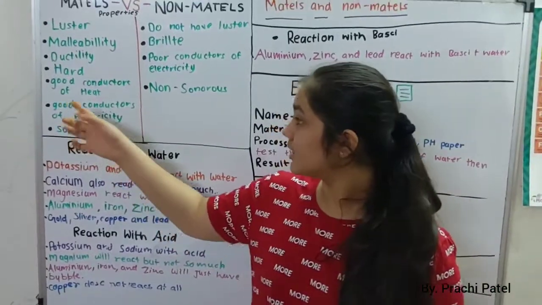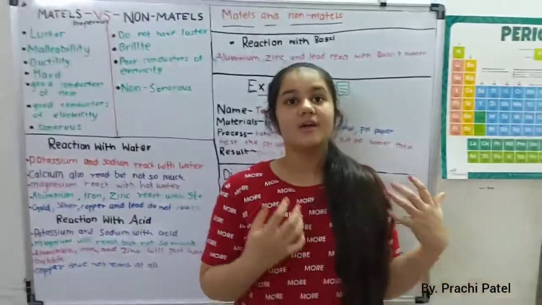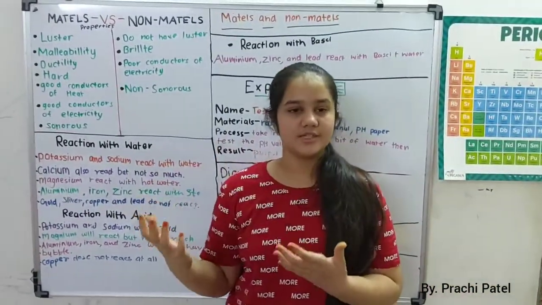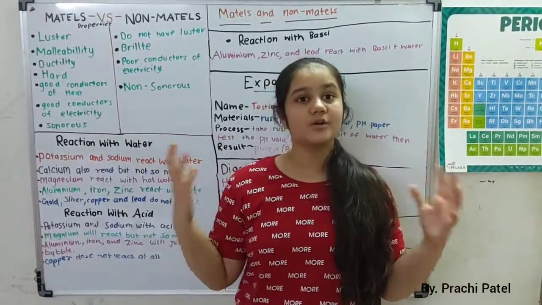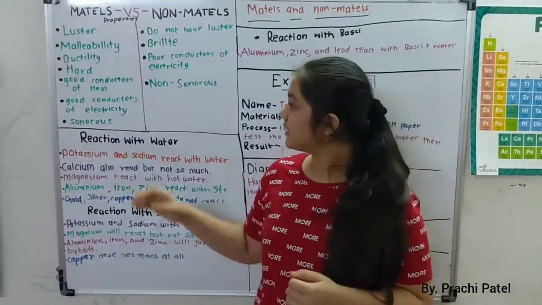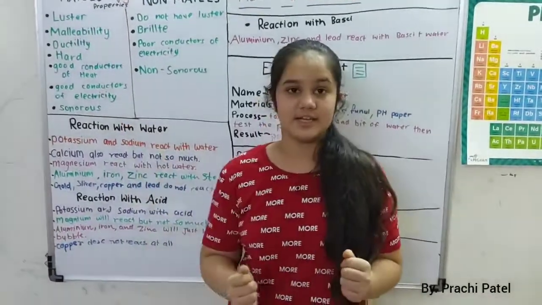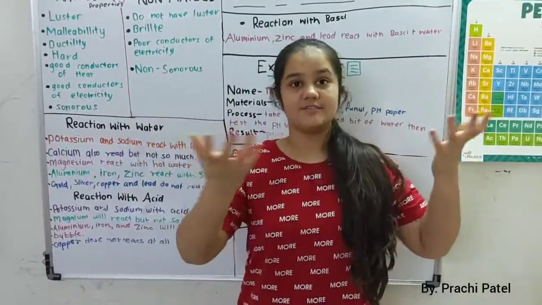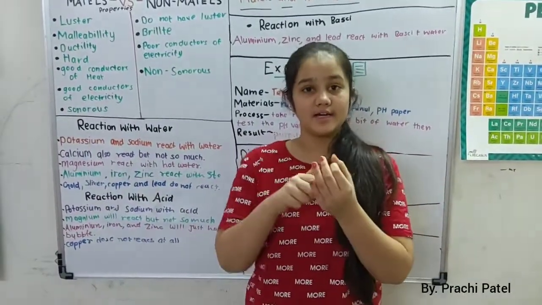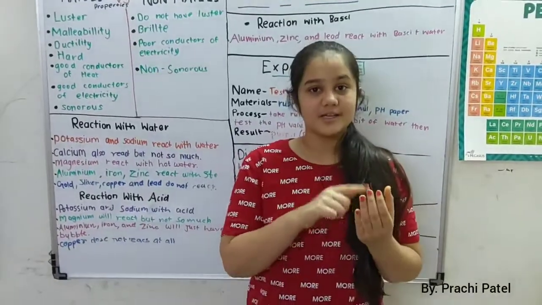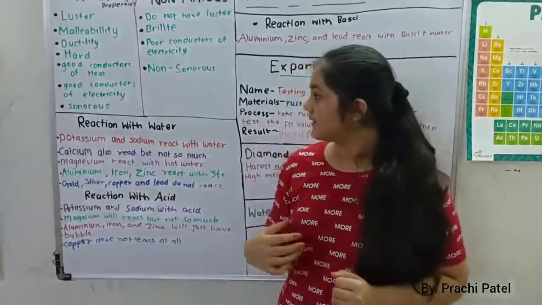Now, good conductors of heat. You have seen in your kitchen that we use metal utensils to cook. Why? Because they are good conductors of heat. They are also good conductors of electricity. The wiring around us has a plastic covering, but inside it has a copper wire because copper is a good conductor of electricity.